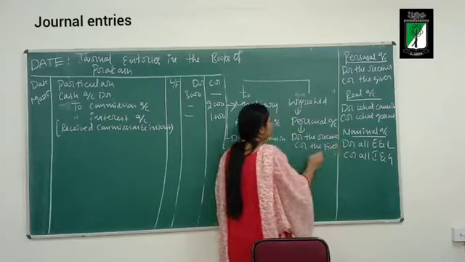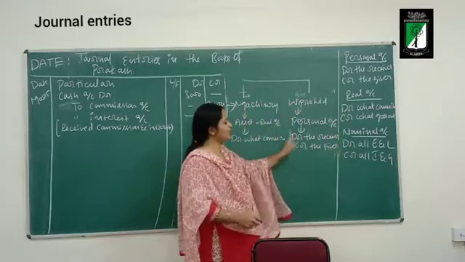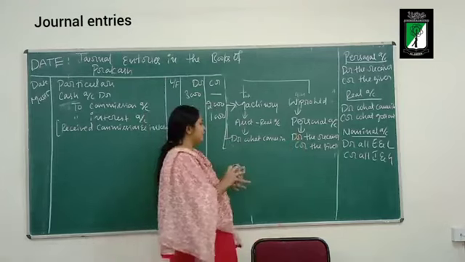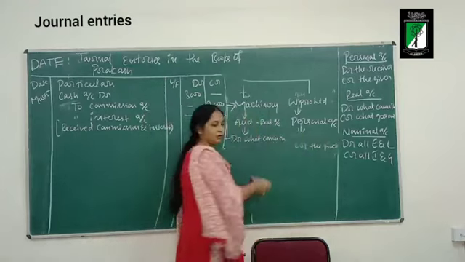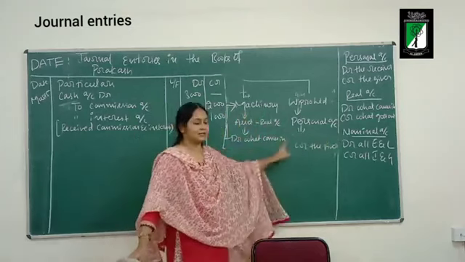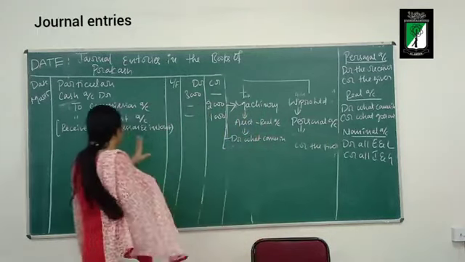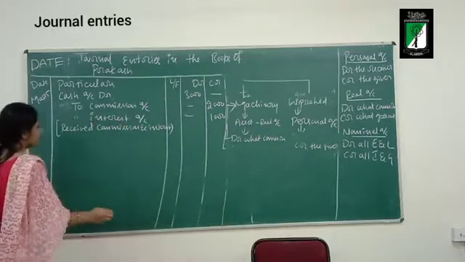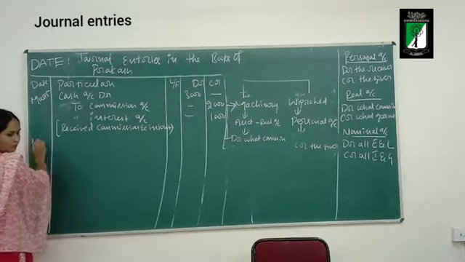Now, which account is involved here? Wipro. Is Wipro the giver or receiver of the machine? It is the giver, so I will credit. Once debited, once credited. What is the date of the transaction? The date of the transaction is March 15.